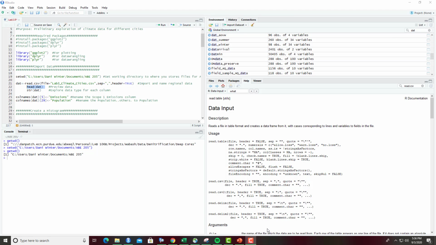R is an object-oriented programming language. One thing to note in this line is that I'm pulling in this CSV and then I'm assigning it with this set of symbols right here, which is equivalent to an equal sign. You can also use an equal sign if you would like. It'll work the same. With this command, I'm bringing in my CSV and I'm assigning it to this object dat. I like to use dat to import most data when I'm working, it's easy to type. I can copy and paste code between different scripts if I'm doing something similar, so I like to keep it simple.